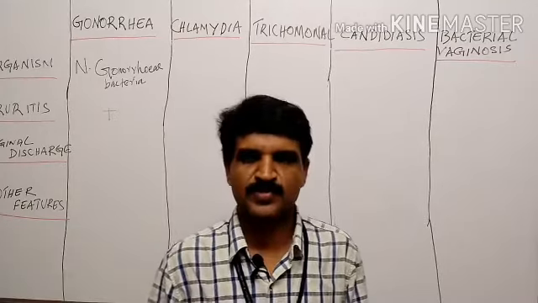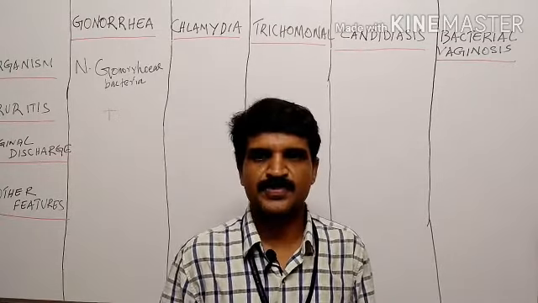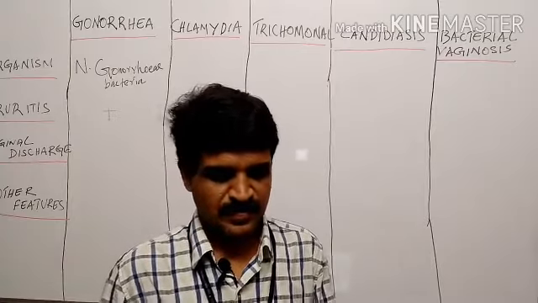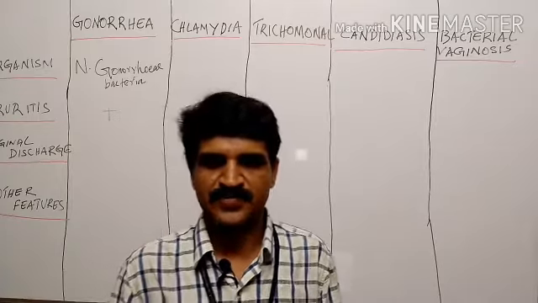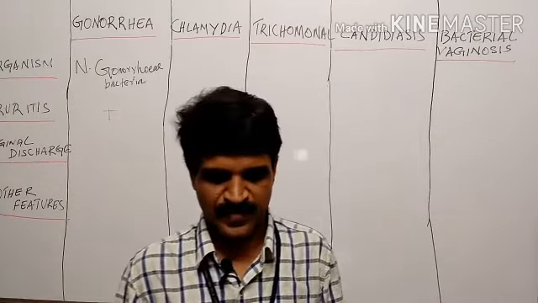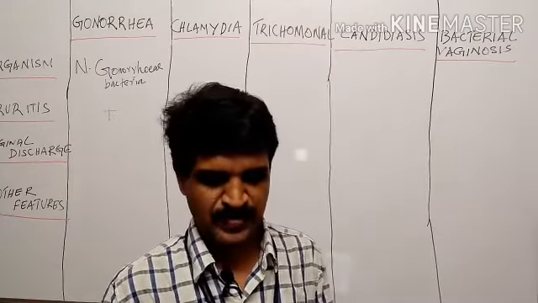How can we diagnose gonorrhea? Nowadays, the most relevant test is the NAT, nucleic acid amplification test, of urine or endocervical discharge. It means identification of the DNA or RNA of that organism, so that we can identify which organism causes the infection. It is about 90% sensitive and is the most recommended test nowadays.